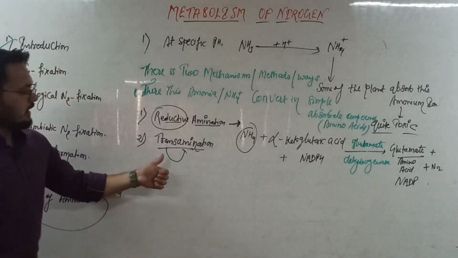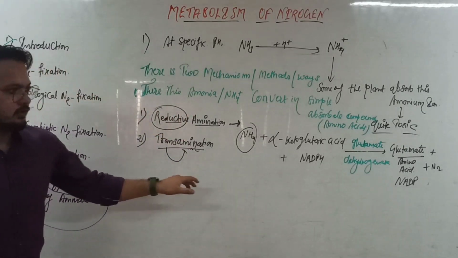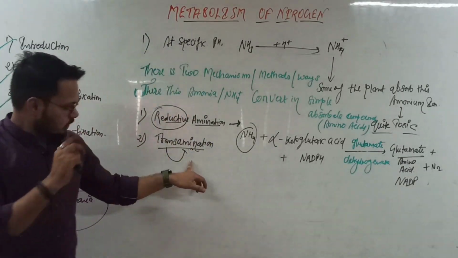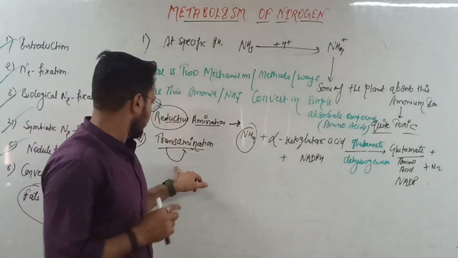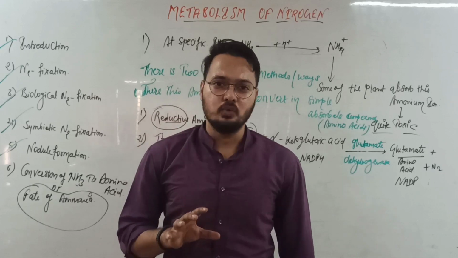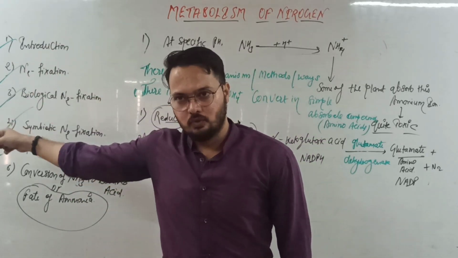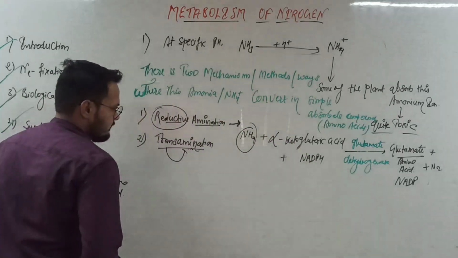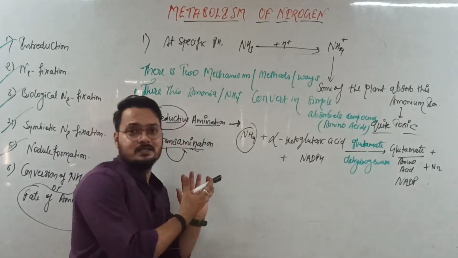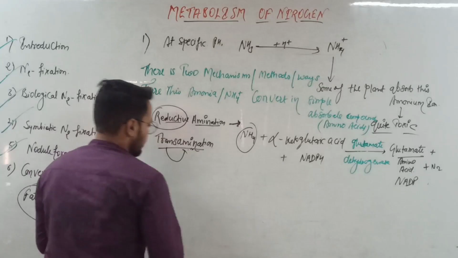And next is the transamination. Here there are two terms, trans and amine, so transfer of amine. That is clear. So what will happen there? In this transamination there is a transfer of the amino group of an amino acid to the keto group of keto acids. One enzyme helps, that is the transaminase enzyme. The name is also similar to the reaction.